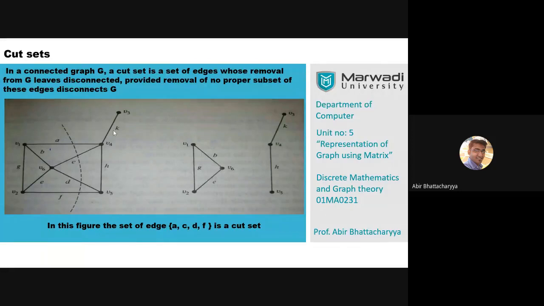Niraj says K, ACH, GEF, GEFT. Niraj, how does it become GEF? GEF is a cut set, right? But GEFT is not a cut set, because GEF is a proper subset of GEFT, which is a cut set. That's why GEFT is not a cut set.